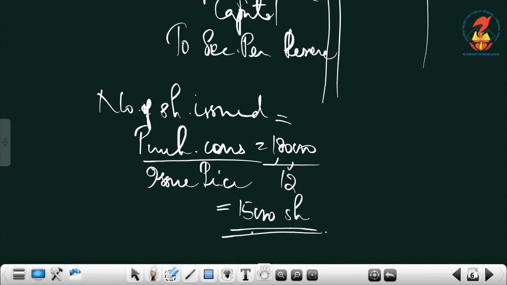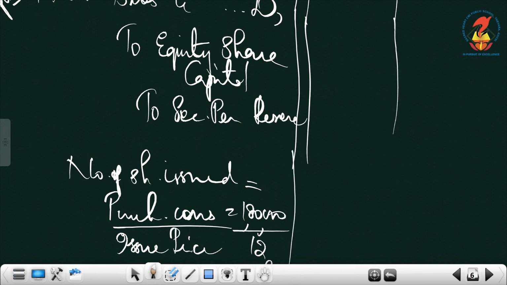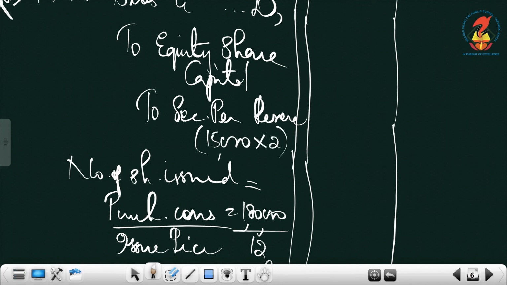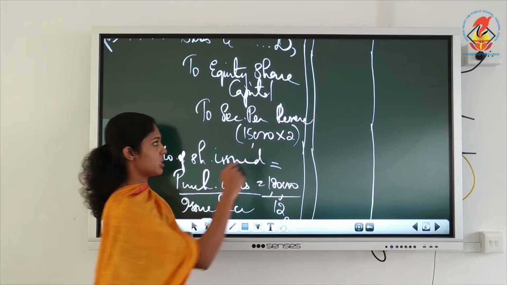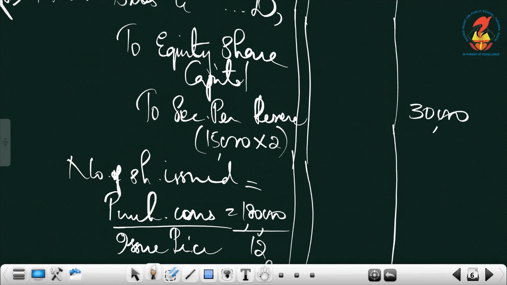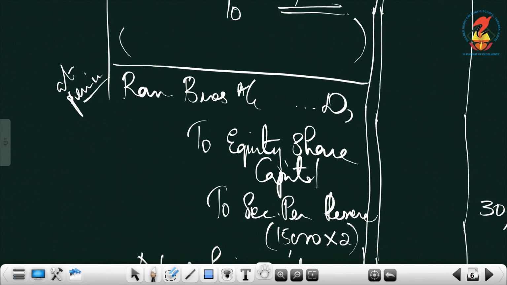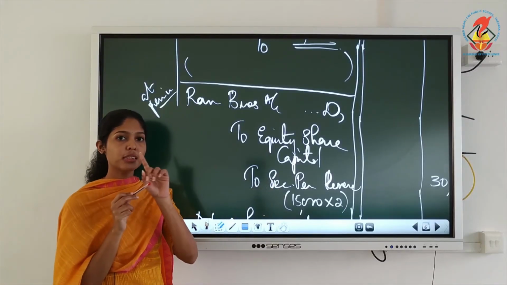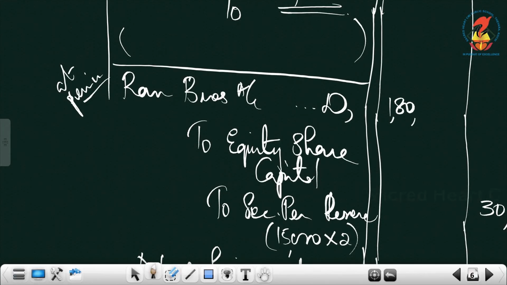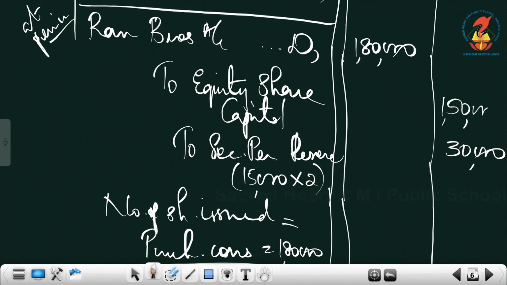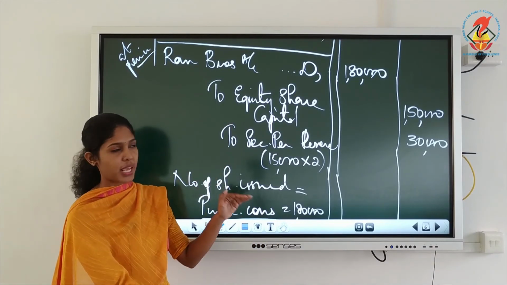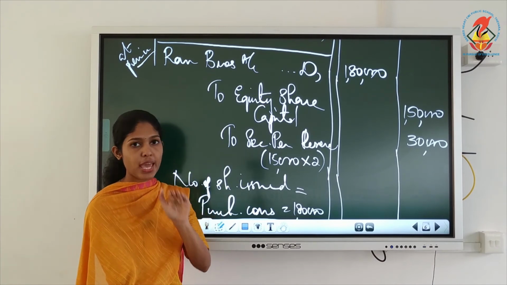Now, we can write the amounts. Securities premium reserve, we know that it is 2 per share. Now, 2 per share into how many shares are we issuing them? 15,000. So, SPR will be 30,000. Then next you write Ram Brothers. Ram Brothers always will take the purchase consideration, which is 1,80,000. So, the balance you can write for share capital, that is 1,50,000. Understood?